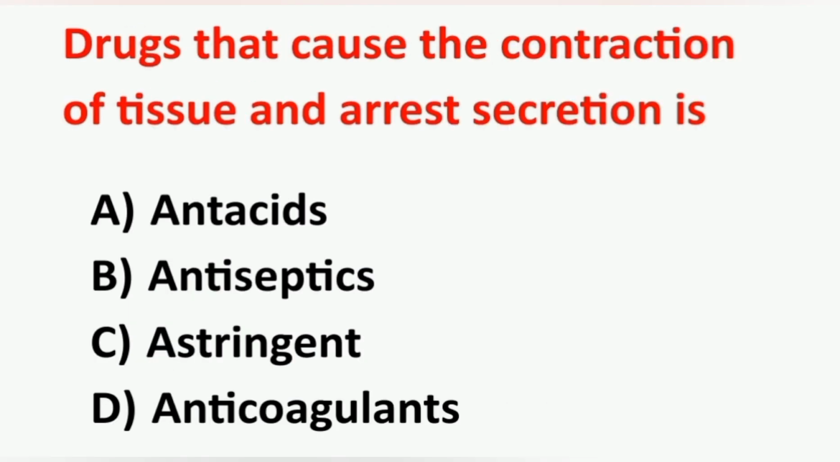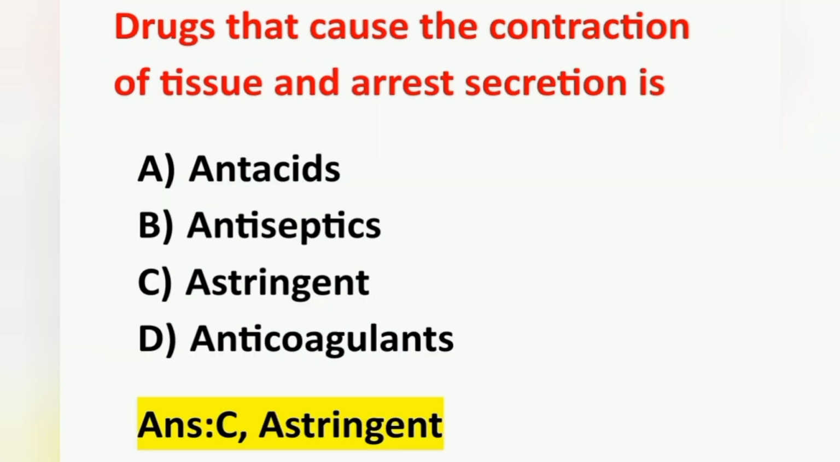The next question, drug that cause the contraction of tissue and arrest secretion is called? Option A, antacids. Option B, antiseptics. Option C, astringent. Option D, anticoagulant. Correct answer is option C, astringent. Astringents are drugs that cause contraction of tissue and arrest the secretions.